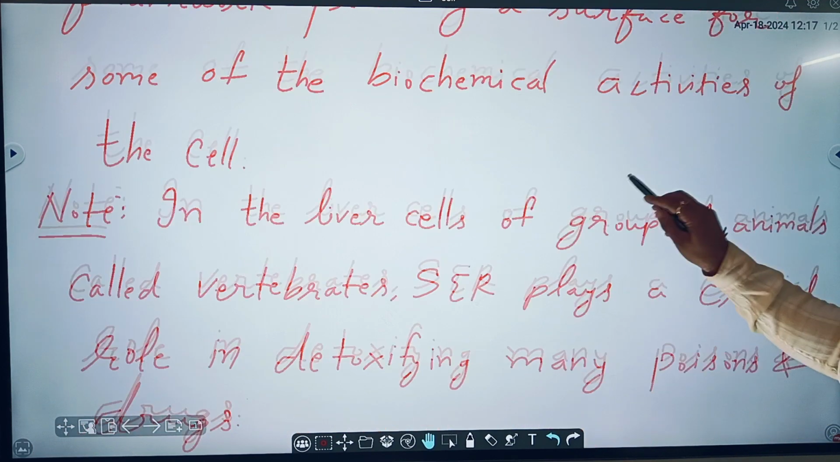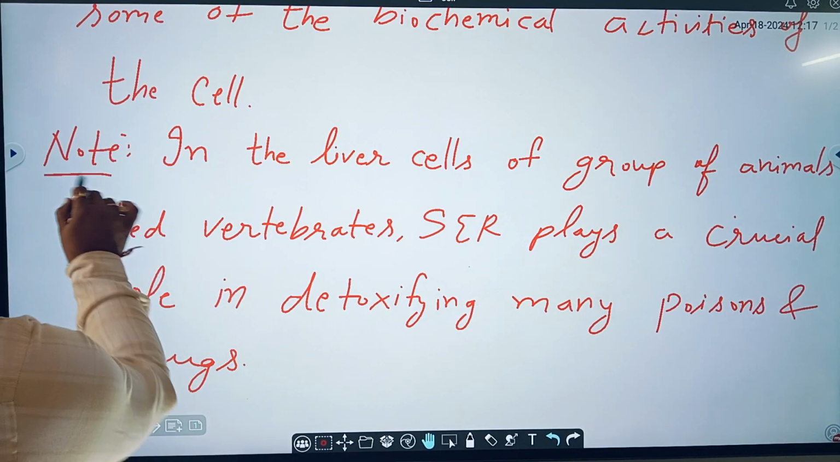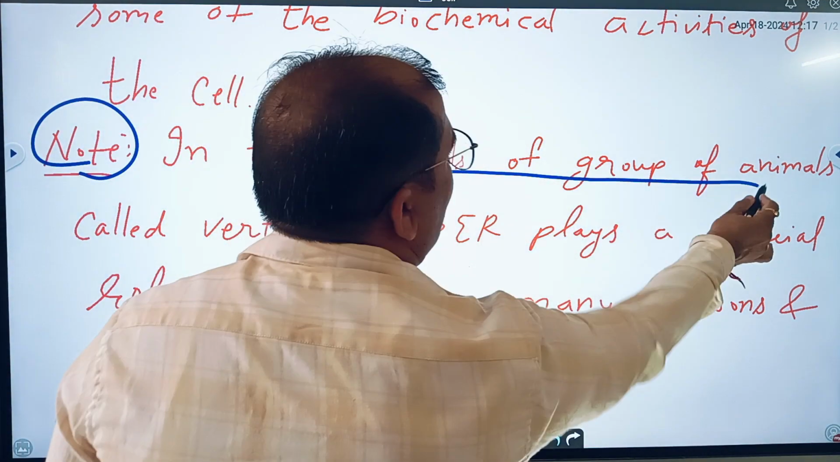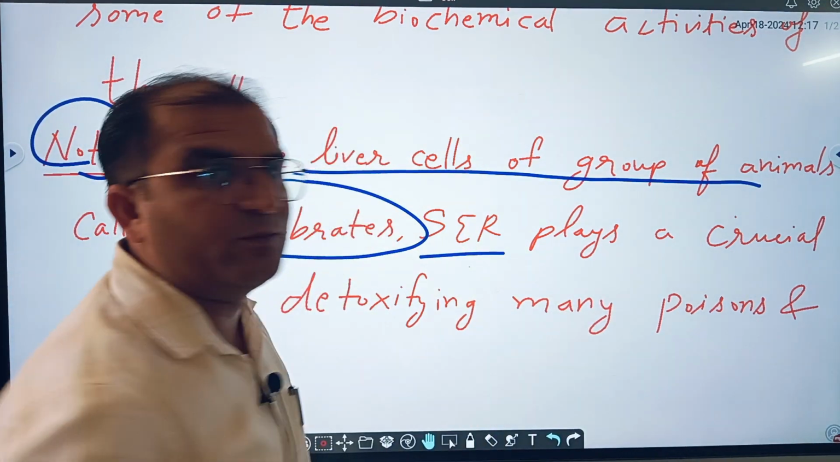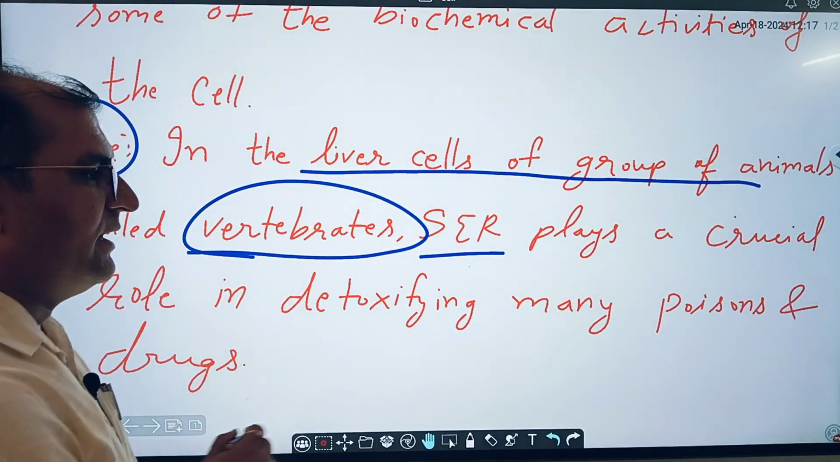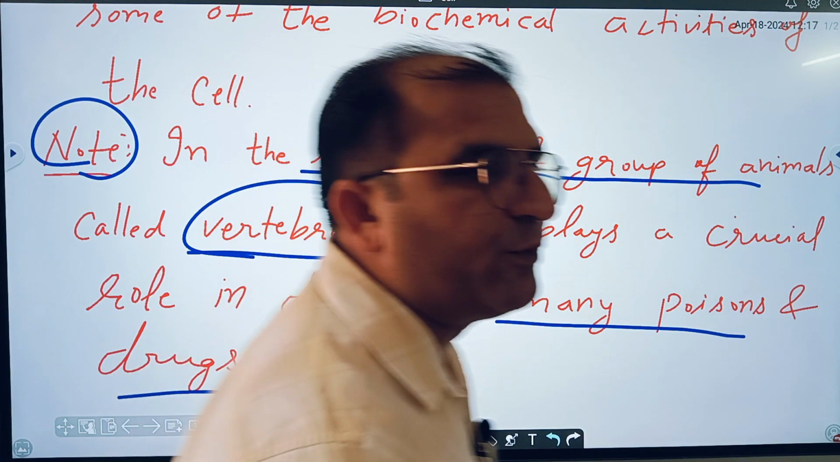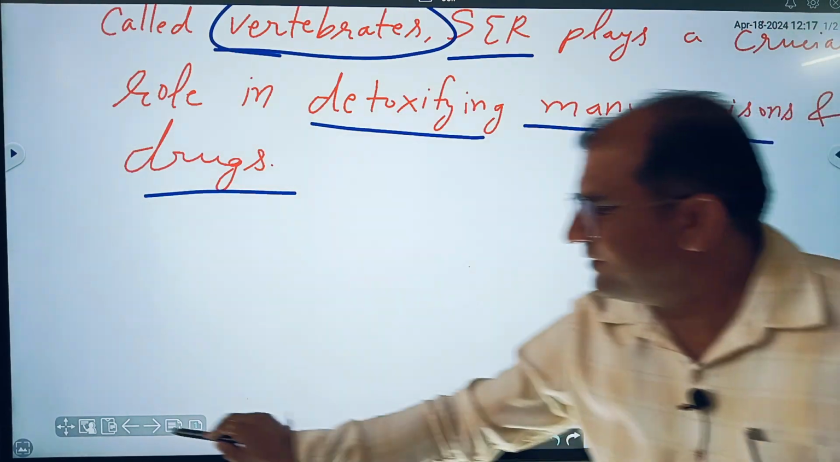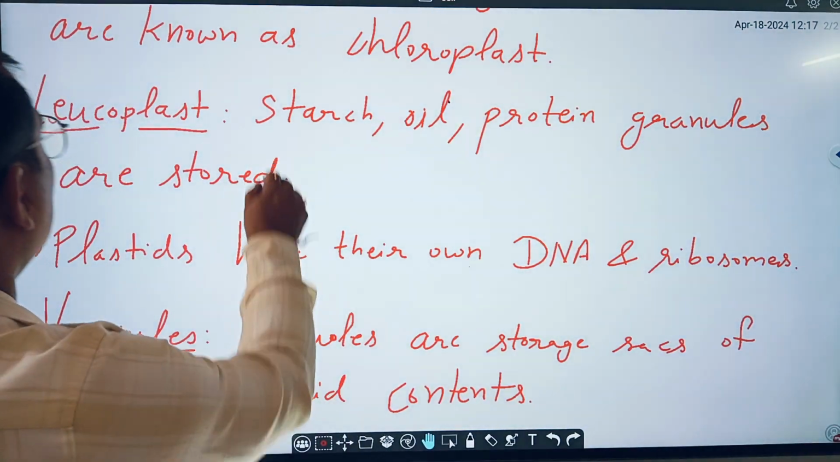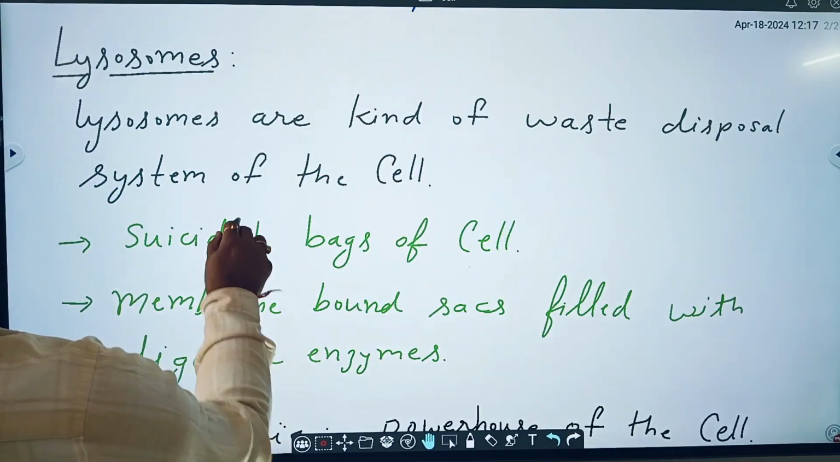After that, note, this is a very important question, repetitively asked in competitive exams. In the liver cells of a group of animals known as vertebrates, smooth endoplasmic reticulum plays a crucial role in detoxifying many poisons and drugs. Means detoxification of poisons and drugs is done by smooth endoplasmic reticulum in the liver cells. After that, some more organelles we are discussing here that are very important.